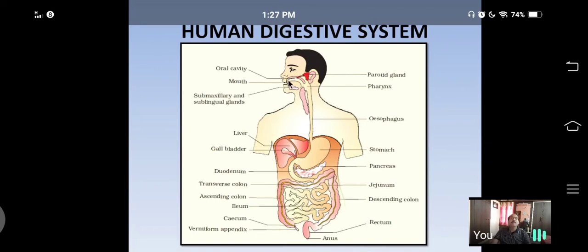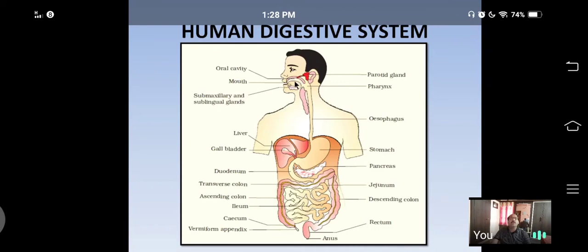Behind the mouth opens a small cavity or chamber. This cavity is called the buccal cavity, also called the mouth cavity or oral cavity. This buccal cavity consists of teeth and tongue. With the help of teeth and tongue, mechanical digestion takes place at this part.